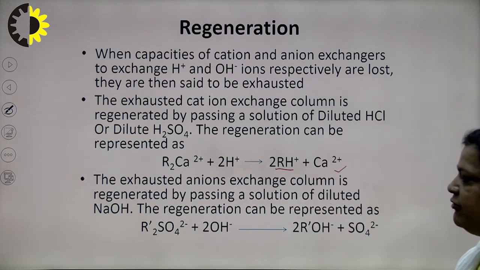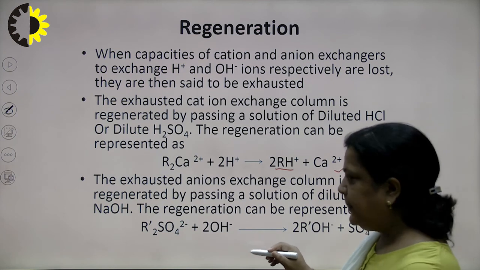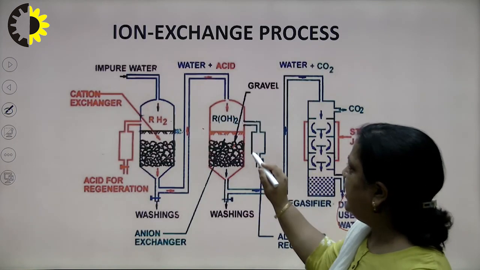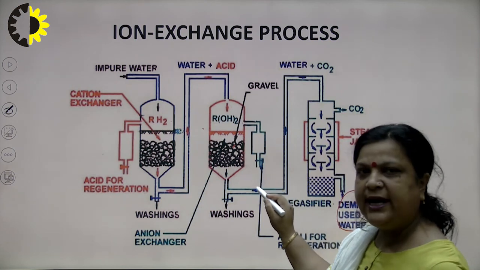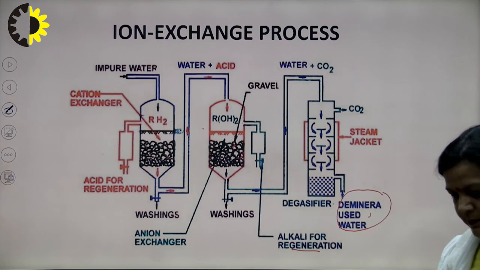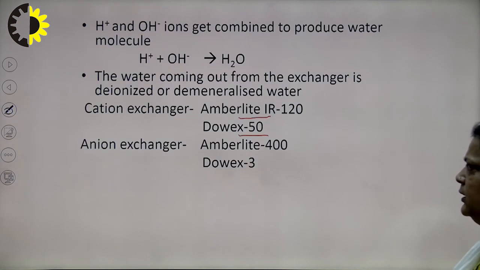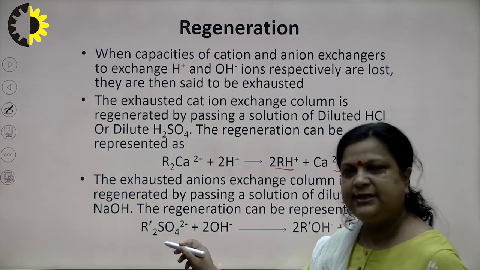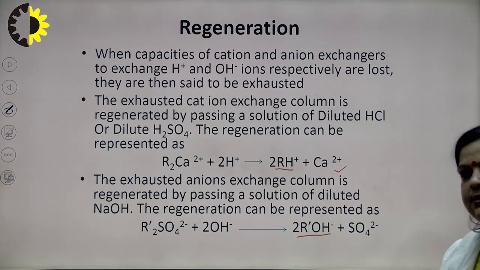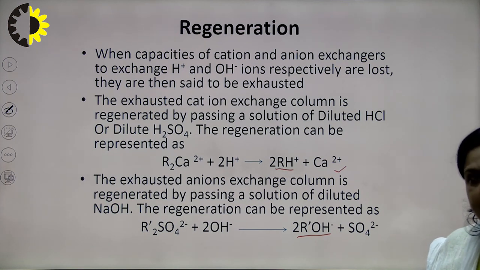Again it is passed through the anion exchange. In the case of anion exchange resin, the supply of water is stopped, and instead a base, that is NaOH alkali, is used. Again the same reaction gets reversed and we get R dash OH, that is, the anion and cation exchangers get regenerated.